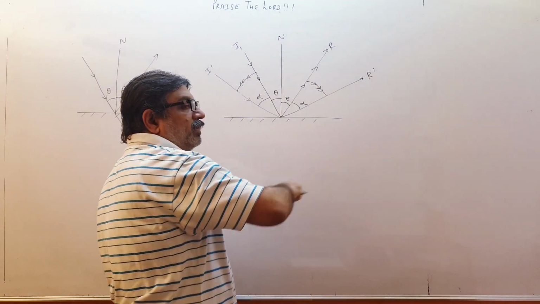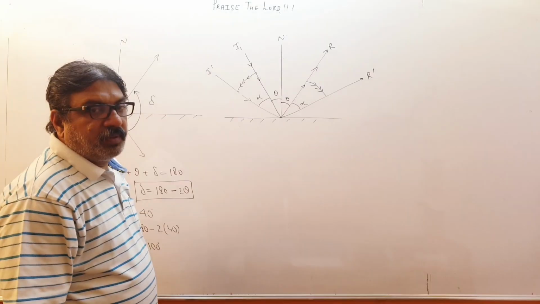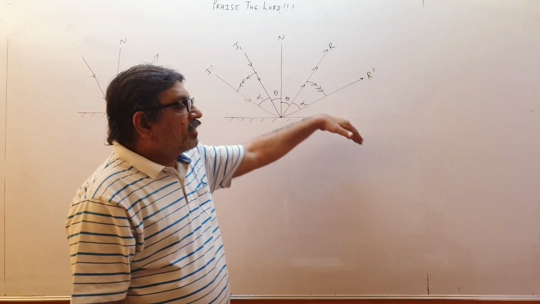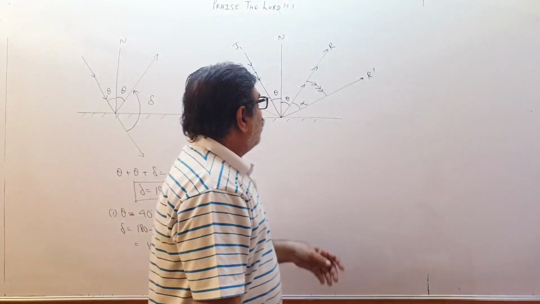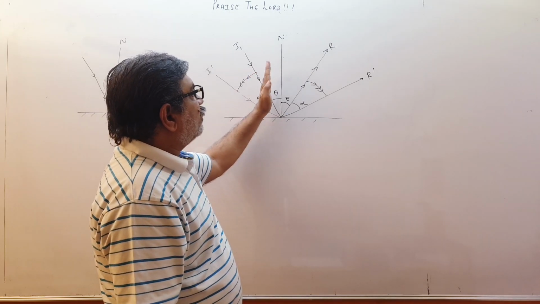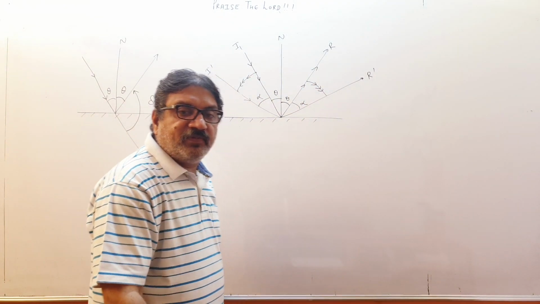So if the incident ray moves anti-clockwise by a certain angle, then the reflected ray moves in the opposite direction, clockwise, by an amount alpha. Similarly, if the incident ray moves like this, the reflected ray will move like this. The direction of movement will be opposite, that we can very well see.